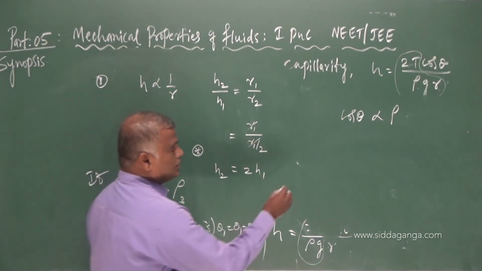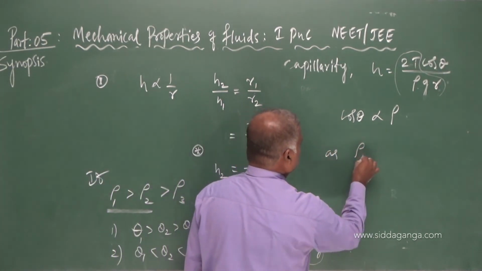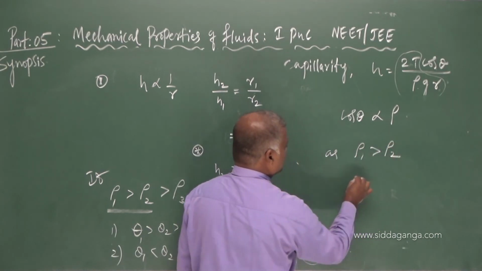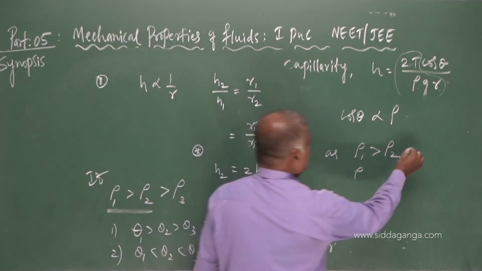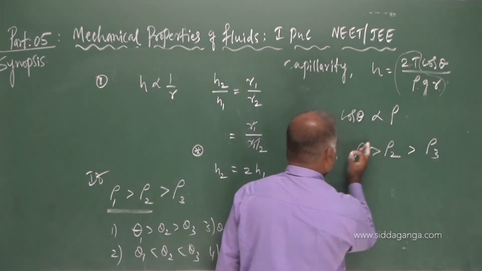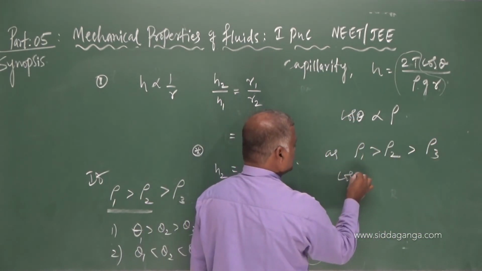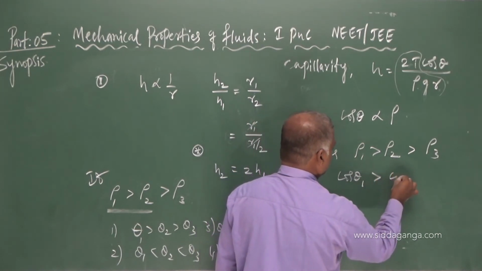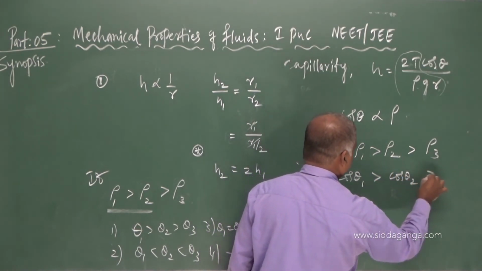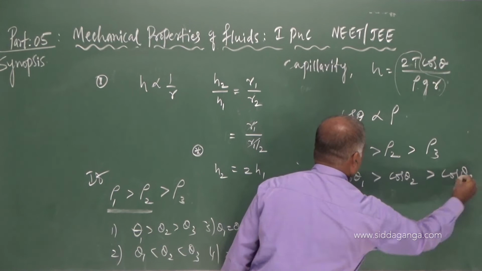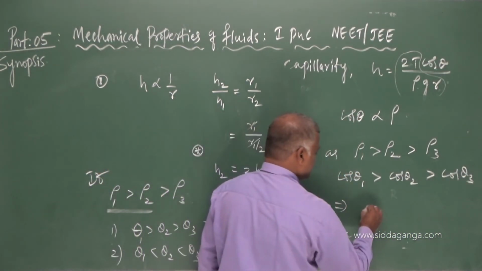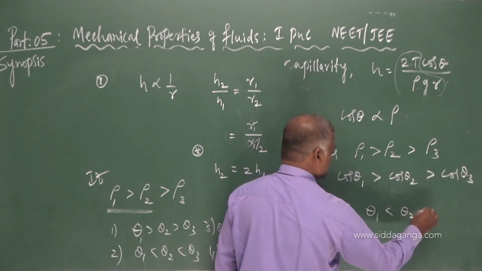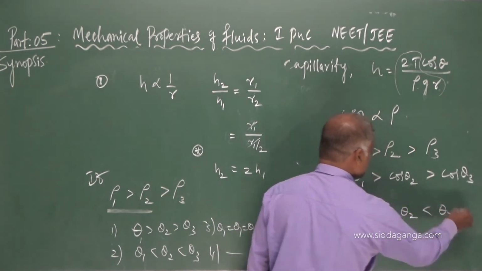As rho 1 is greater than rho 2, and greater than rho 3, what will happen now? Cos theta 1 is greater than cos theta 2, which is greater than cos theta 3. That means, obviously, theta 1 should be less than theta 2, less than theta 3.